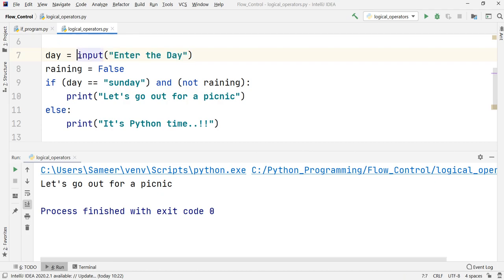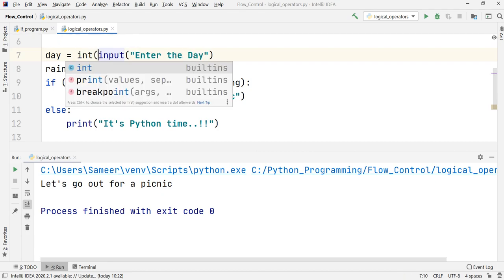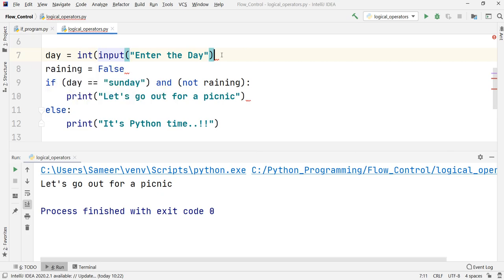In almost all programs that we have done before this, we have used a structure like this, putting the input function inside int. But because we are dealing with strings, and we don't want to convert that string into anything else, we will not make use of int. Just input will be sufficient, because the input function always returns a string value and we want a string only.